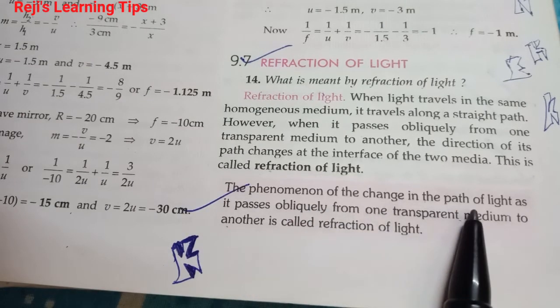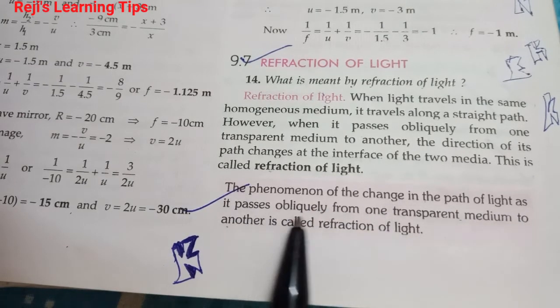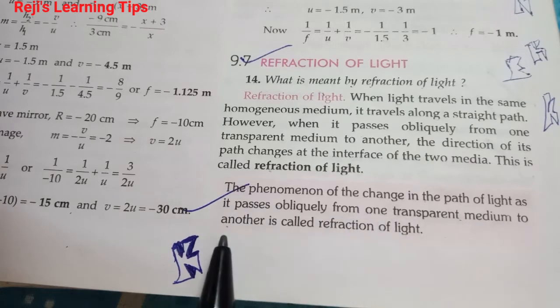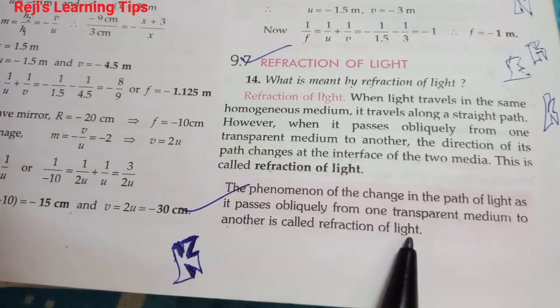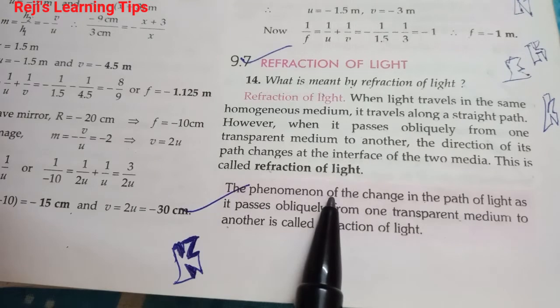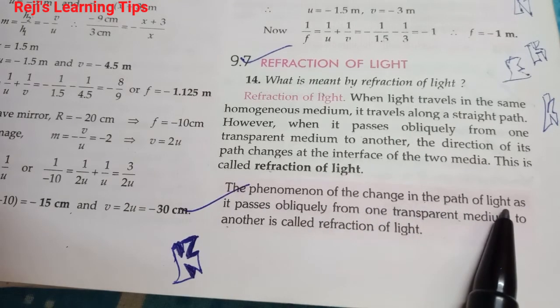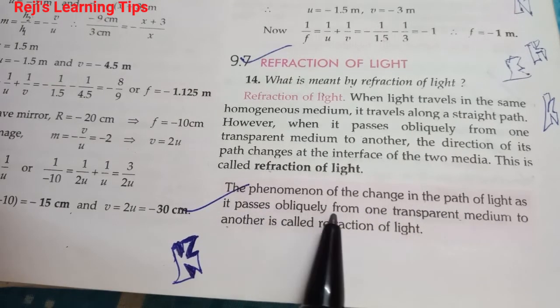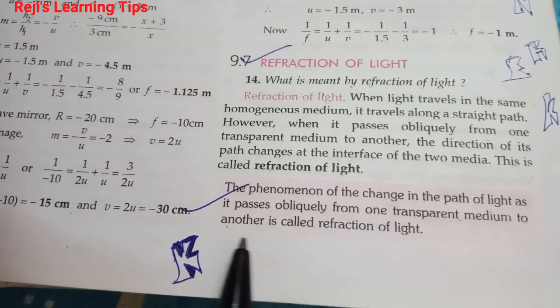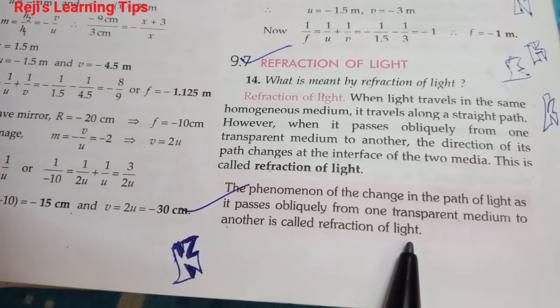The phenomenon of change in the path of light as it passes obliquely from one transparent medium to another is called refraction of light.